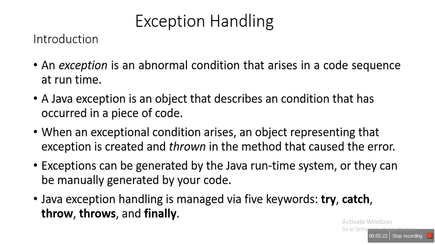Thrown means the exception is generated, the object is created, and the object is thrown. This object consists of the description of the exception, the line number where it has occurred, and the current status of your program. These are the three pieces of information the exception object consists of.